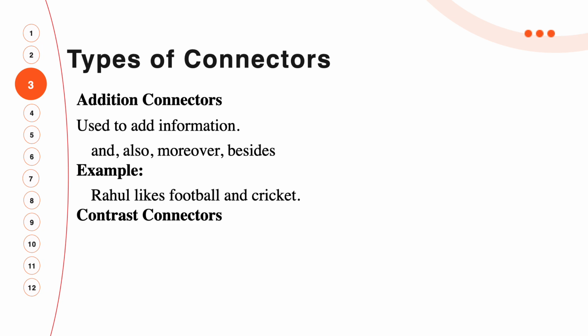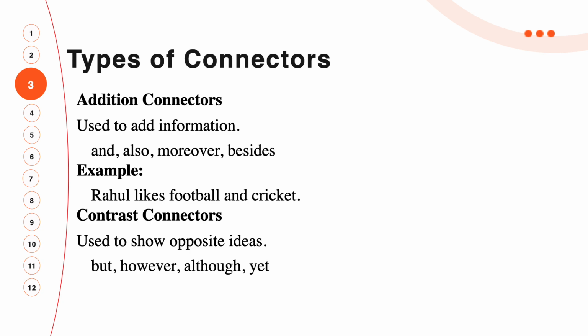Now second is contrast connectors, used to show opposite ideas: but, however, although, yet. Examples, it was too cold but we went outside.